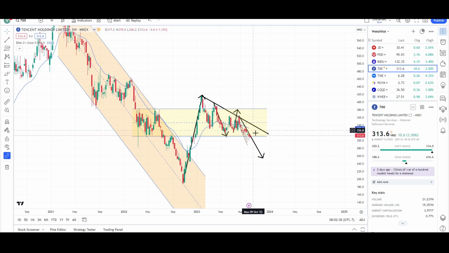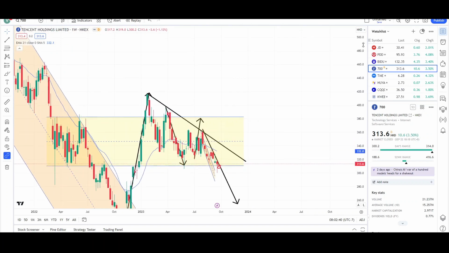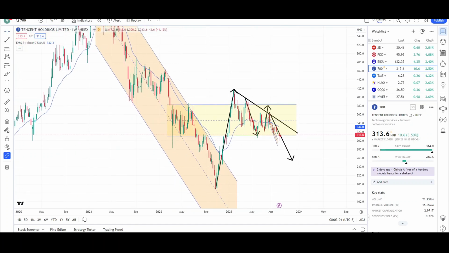Price is still below the EMA, below this trend line. Measurement target has not been reached at the 255. So we can still see lower price targets. Again, is it always guaranteed to reach those targets? No. What is a good sign for bulls is that they're still within this yellow range. And since we are near support, it could fail and move up higher. So let's see if that occurs. I think that's unlikely. I think it's more likely price will continue dropping lower. But if it does occur, we want to see price break this EMA, break the trend line, and then there's a good chance we may be seeing much higher prices for Tencent.